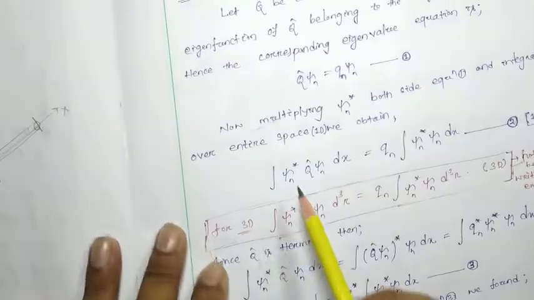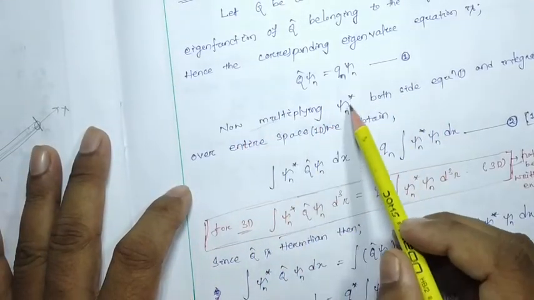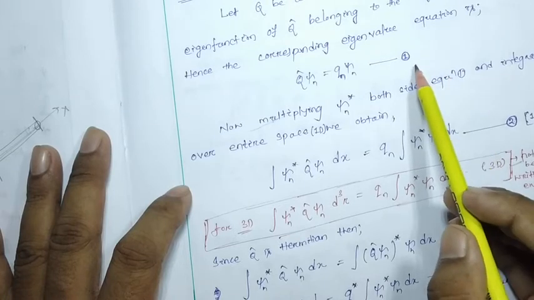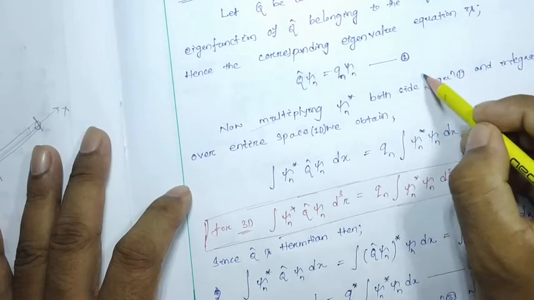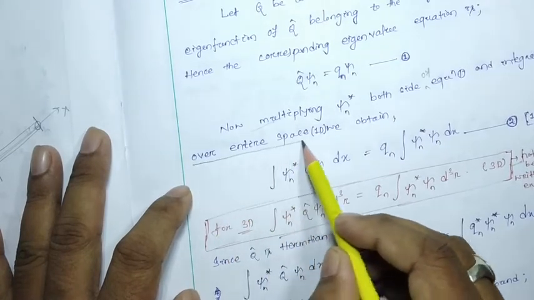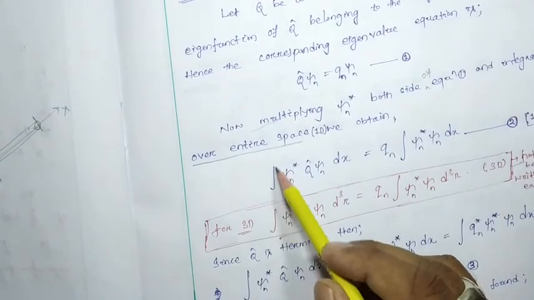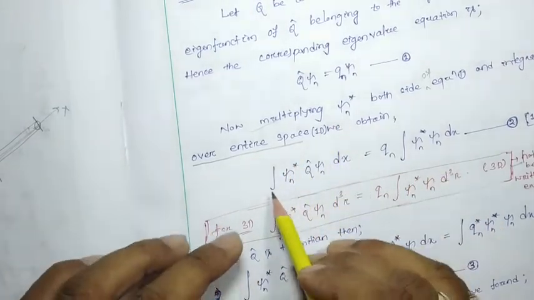Another thing I want to share with you: in this sentence it is written that we multiply psi n star on both sides of equation number 1 and integrate over the entire space. Here, for the entire space, I have not considered any limit.